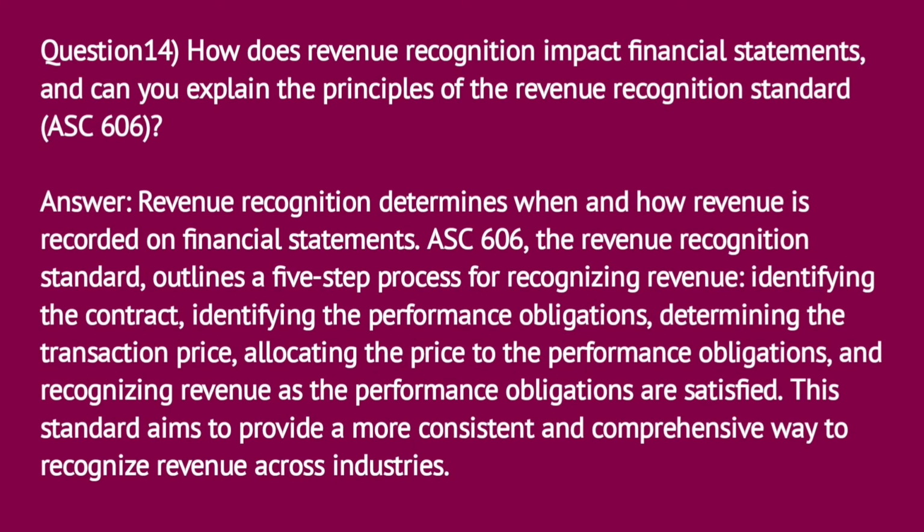ASC 606, the Revenue Recognition Standard, outlines a 5-step process for recognizing revenue: identifying the contract, identifying the performance obligations, determining the transaction price, allocating the price to the performance obligations, and recognizing revenue as the performance obligations are satisfied. This standard aims to provide a more consistent and comprehensive way to recognize revenue across industries.